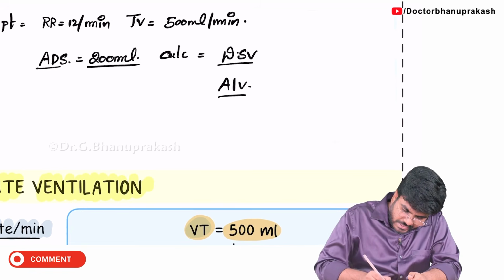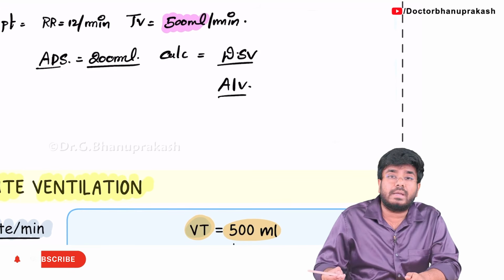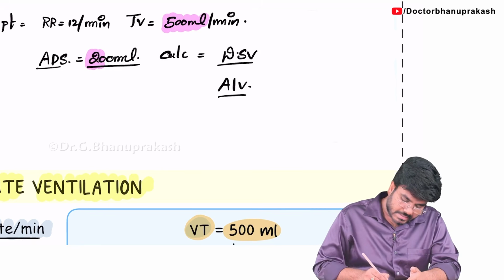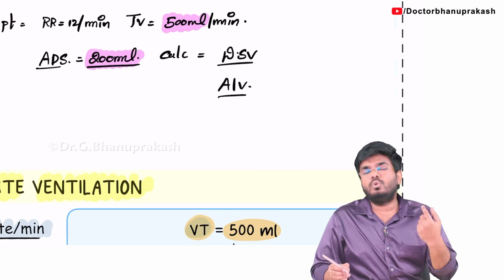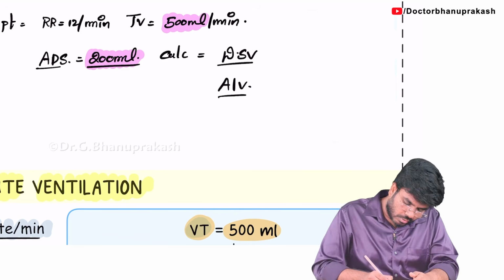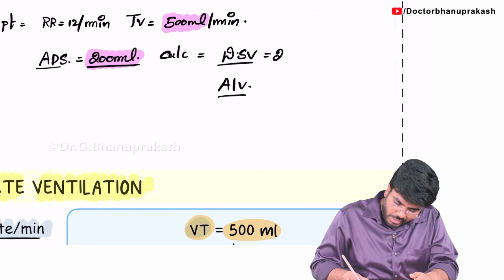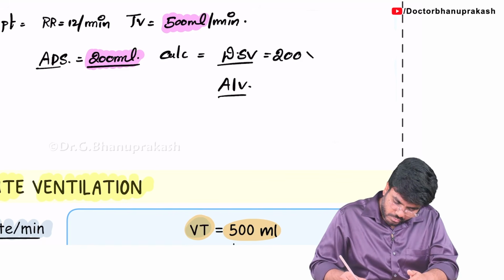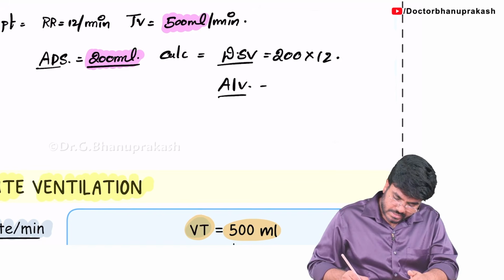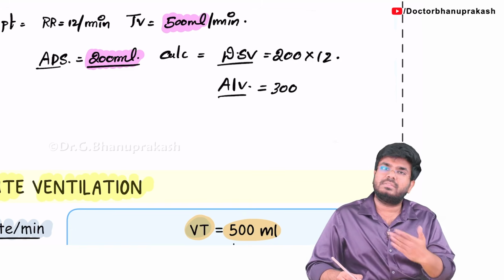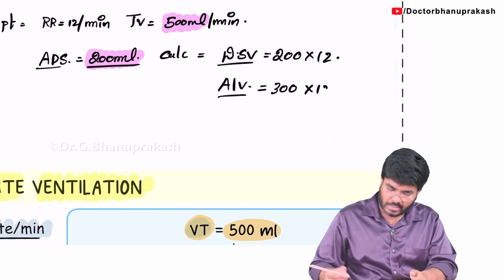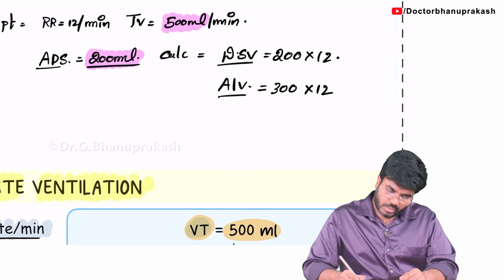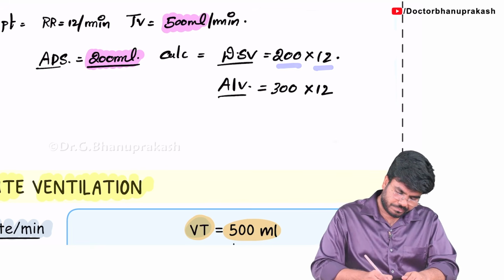Very simple. How much air is he taking every time? 500. In this 500, how much is wasted in the dead space? In the dead space, 200 ml is wasted every time. So out of 500, 200 is gone every time. So dead space ventilation is 200 lost every time, into 12 times. Next, how much is actually going to the alveolus? 300 is actually going to the alveolus. Out of 500, 200 is gone, so 300 is left over. 300 into 12. So tell me guys, 200 into 12, how much? It's going to be 12 twos.